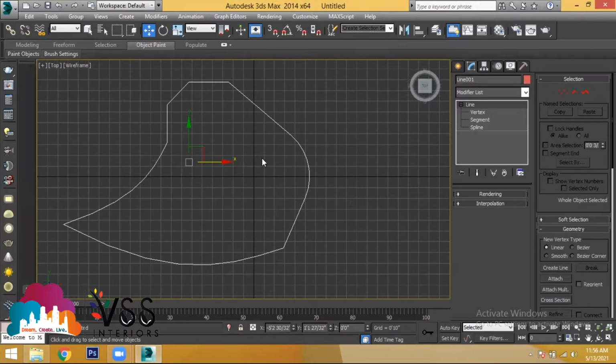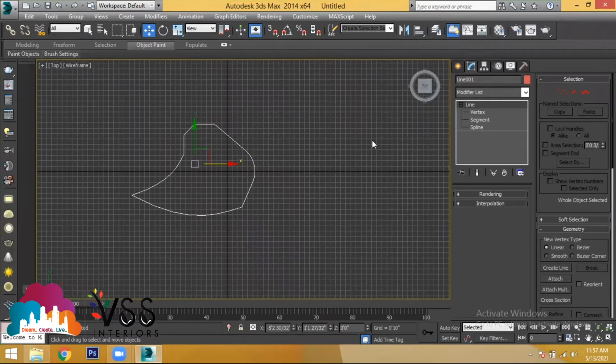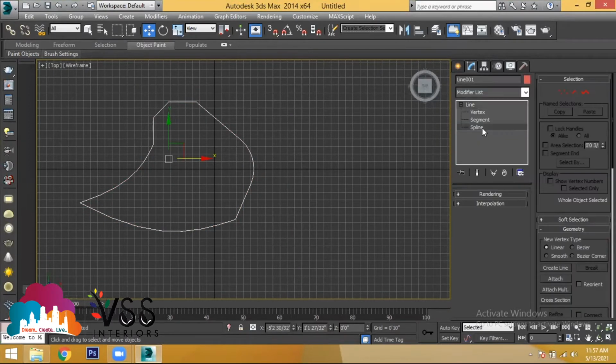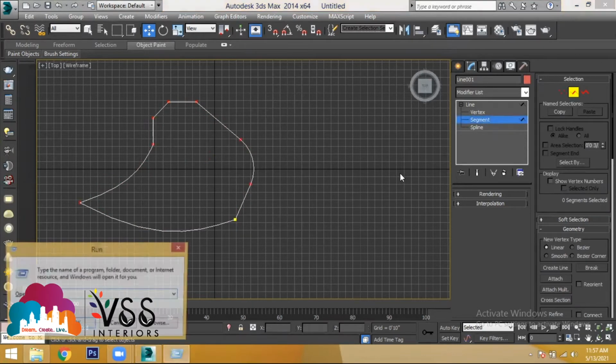Even if you try to trim multiple objects, let's say this is a shape, right? Till segments we have completed. Now let us discuss with the help of the spline, what are the things we can work on.